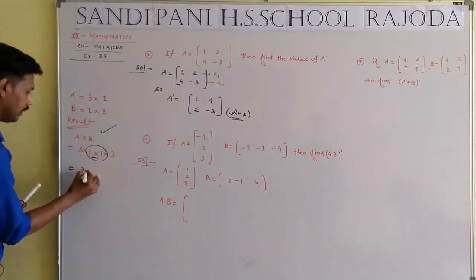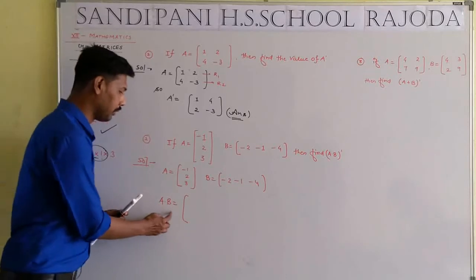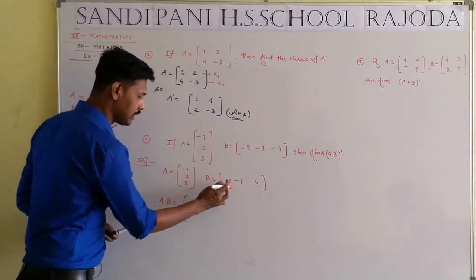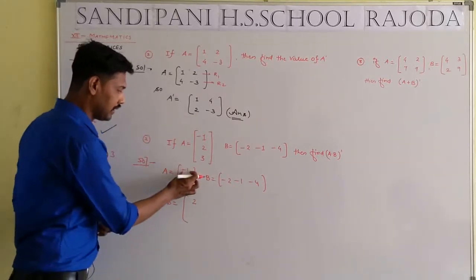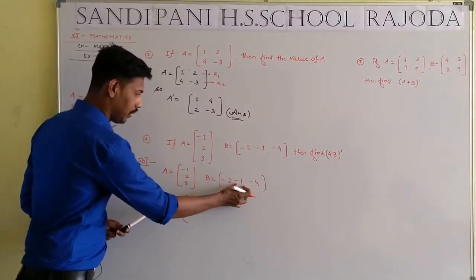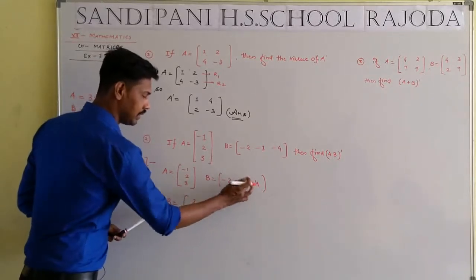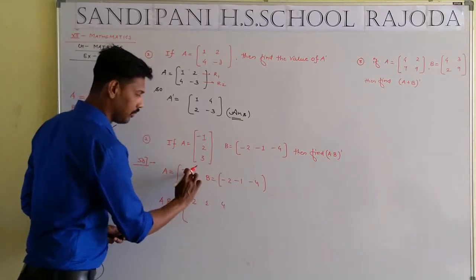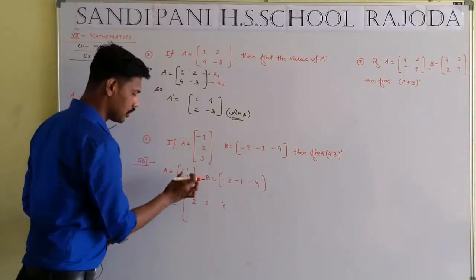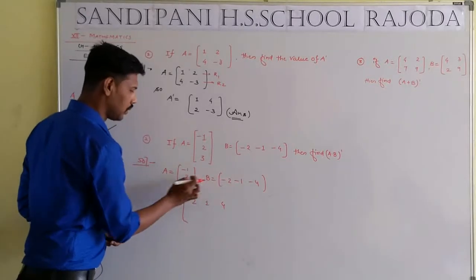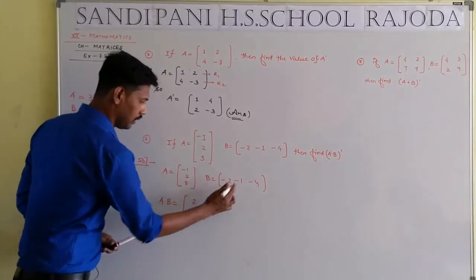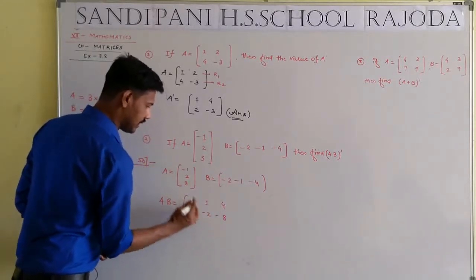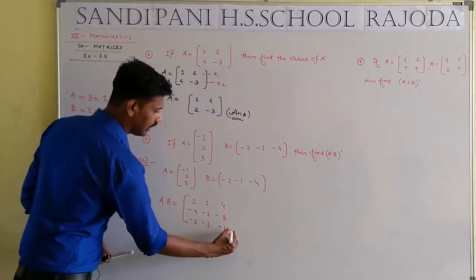So A dot B: first row with the first column, minus minus plus. First row, second column, minus, then 4. First row, first column, first row, second column, first row, third column. The row is finished. So we take the second row with the first column: minus 4, minus 2 and minus 8, minus 6, minus 3 and minus 12.